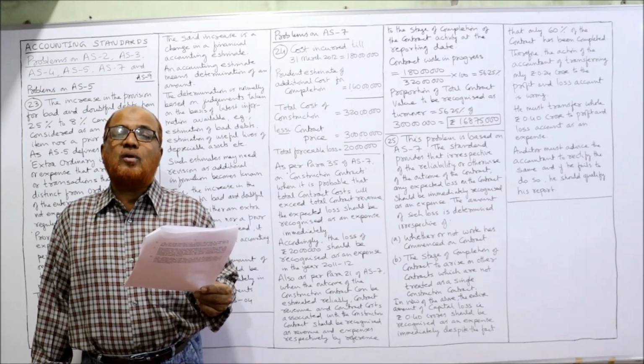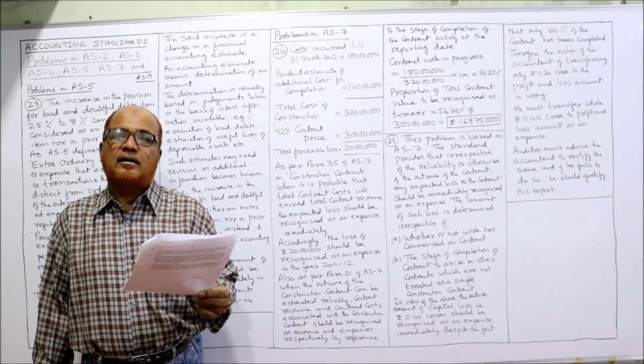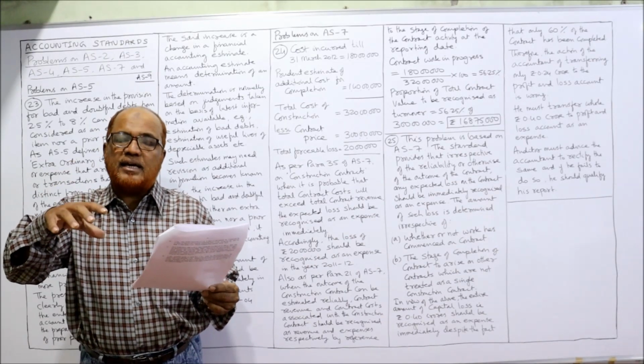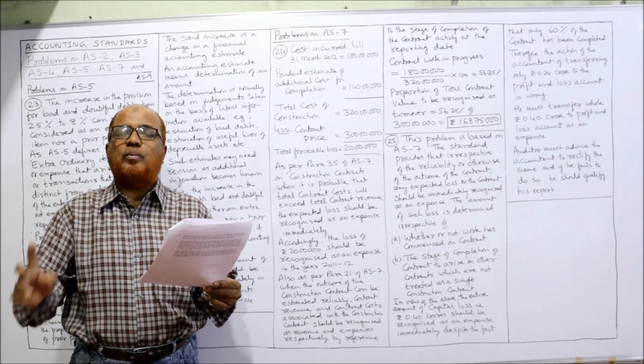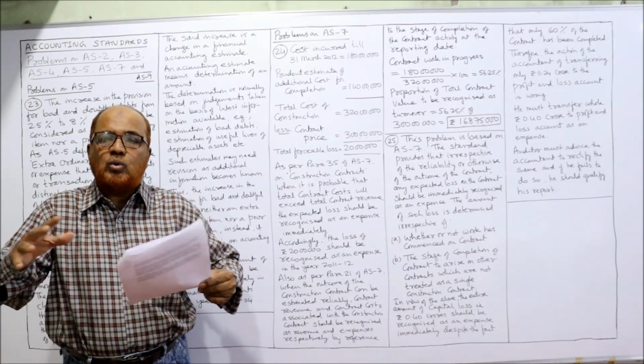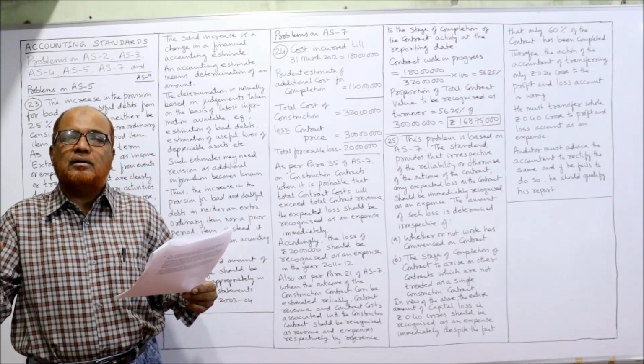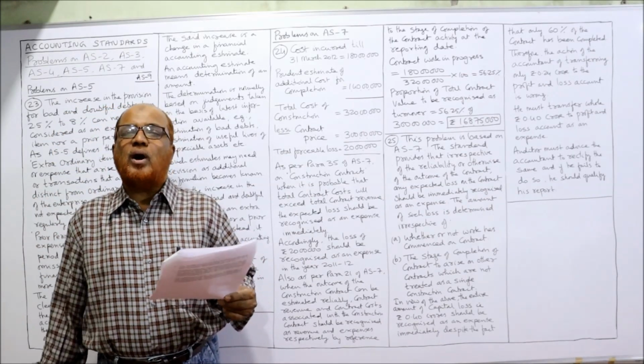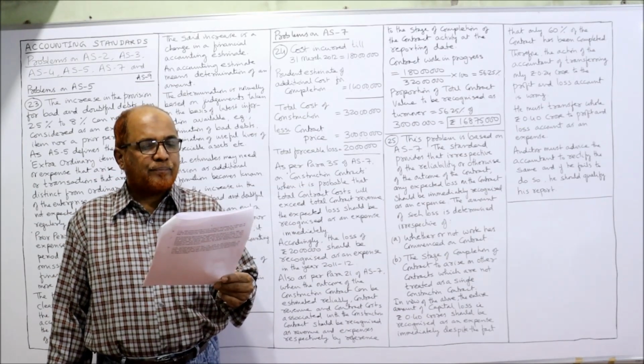That means 2 crore 40 lakh. The cost is expected to come to 2.4 crore, but the contract price is only 2 crore. That means the total loss to be incurred is probably 0.4 crore or 40 lakh.